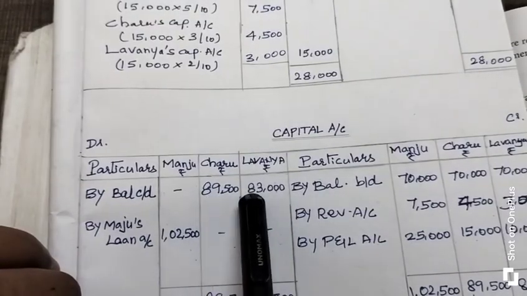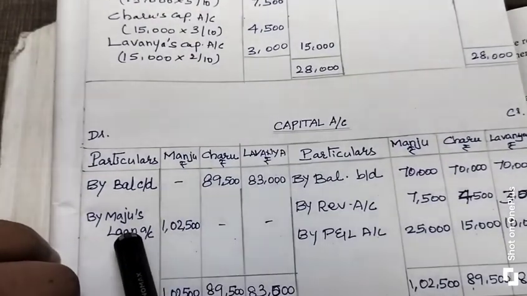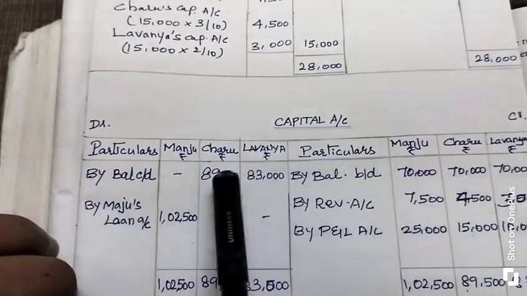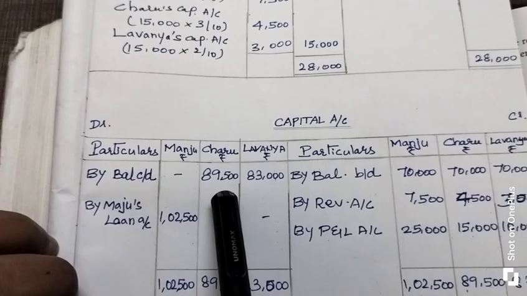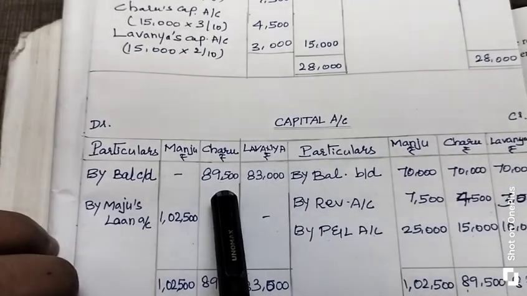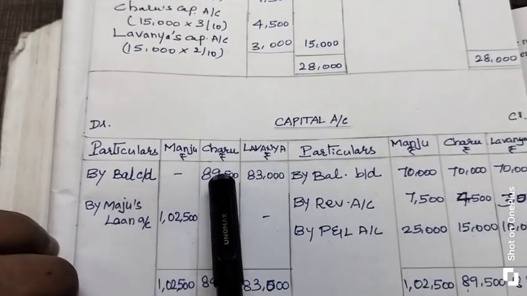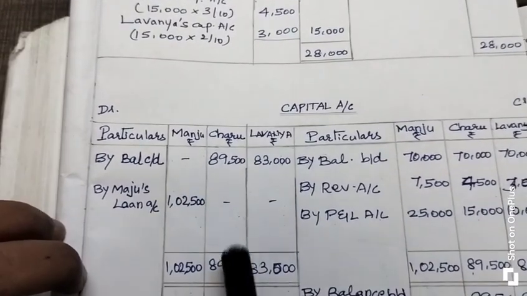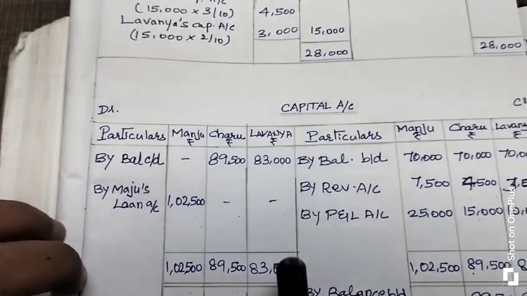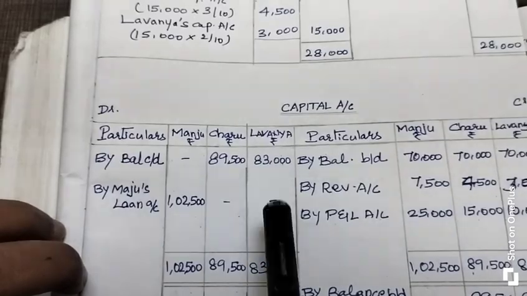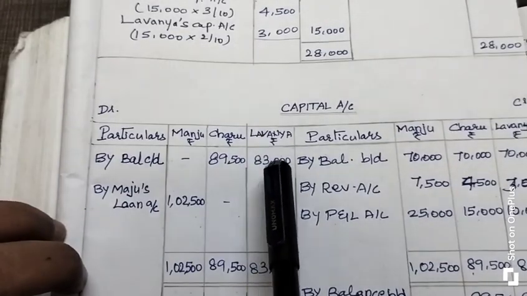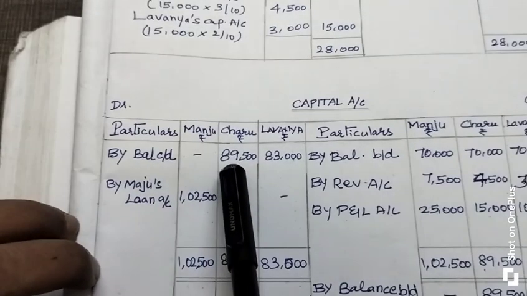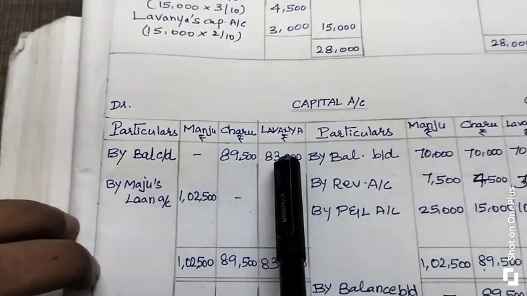Who are the continuing partners? If Manju retired, then Charu and Lavanya are the continuing partners. So we find the closing balance of capital for Charu and Lavanya. The same total value goes in Charu's column and the same total 83,000 rupees in Lavanya's column. So we find the closing balance of the capital for continuing partners Charu and Lavanya respectively.